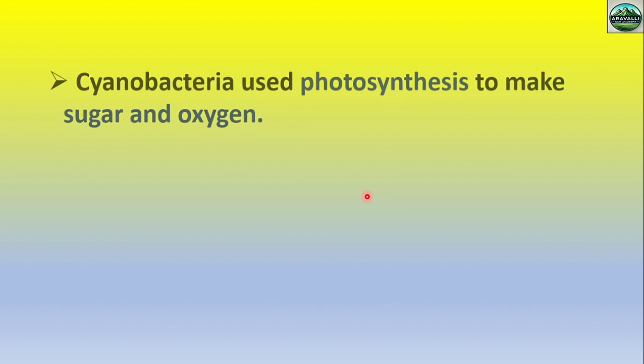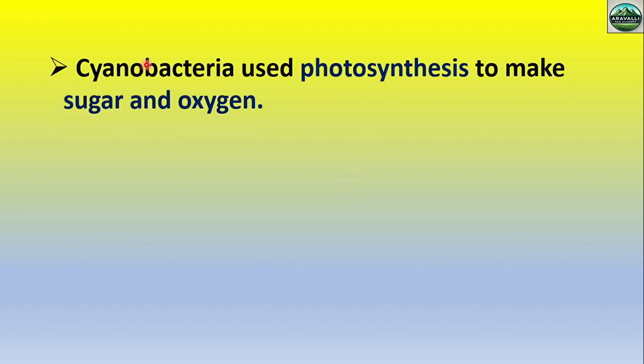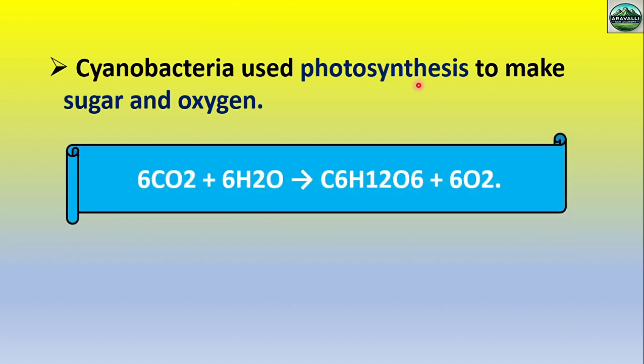Cyanobacteria produce oxygen through photosynthesis. In photosynthesis, in the presence of sunlight, CO2 and H2O convert into sugar, or glucose, plus O2.